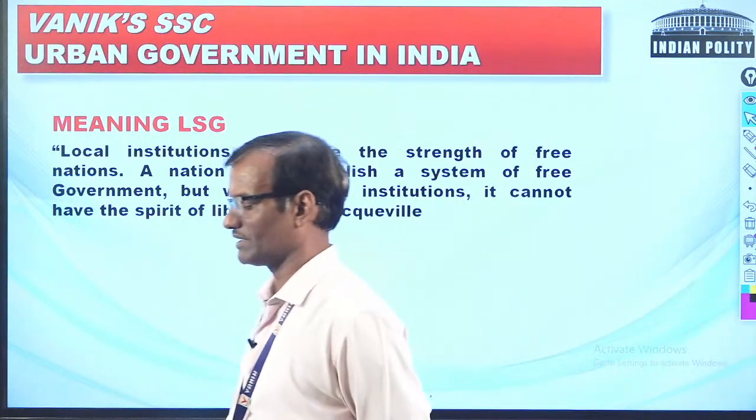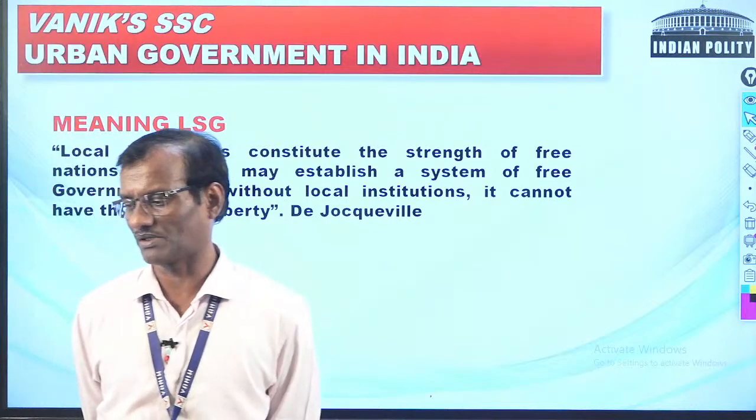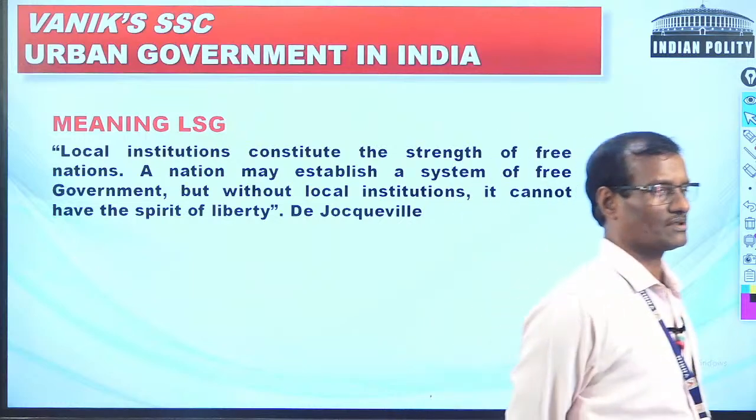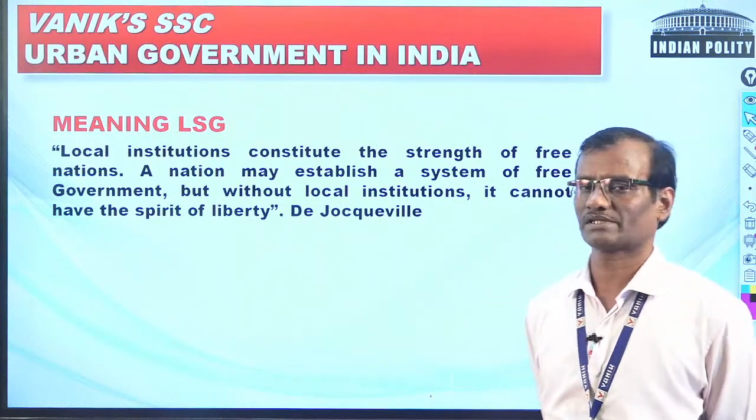Different states are providing different types of election procedures in the election of the Sarpanch and ward members.